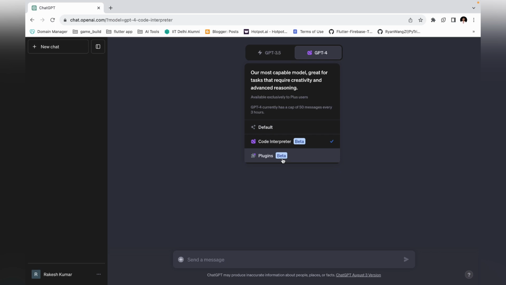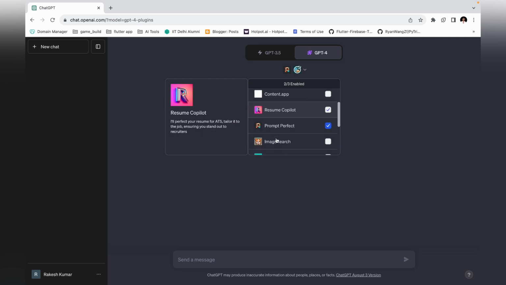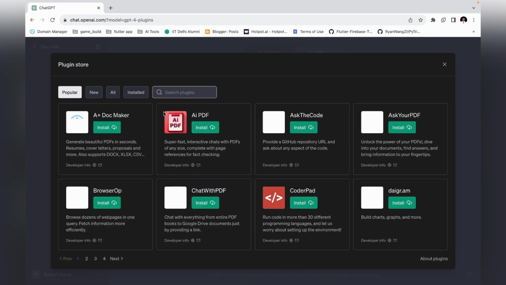As I told you, I'll tell you now about the plugins. There are various plugins in the plugin store, right? Here you can see plugins are key. If I want to upload a PDF, the ChatGPT interface doesn't have an upload option. So the plugin will create the option, then you can upload the PDF. In the backend, that plugin will convert the PDF into textual format so that it can send it to ChatGPT, and ChatGPT will give you the output accordingly.